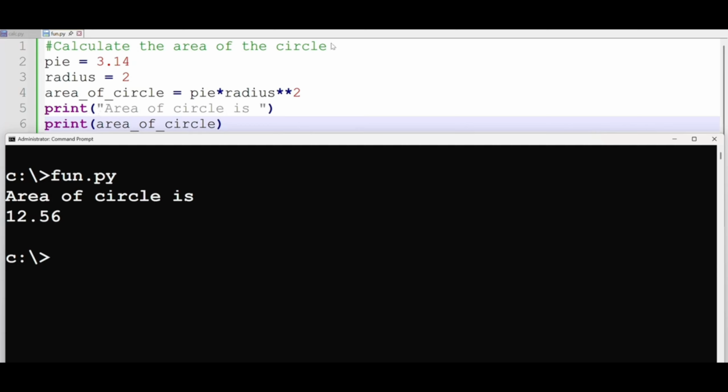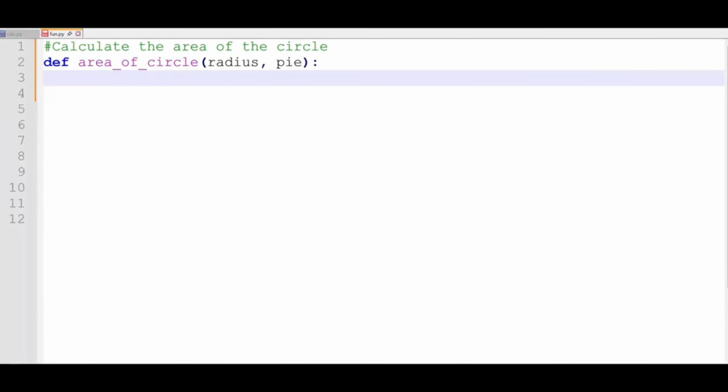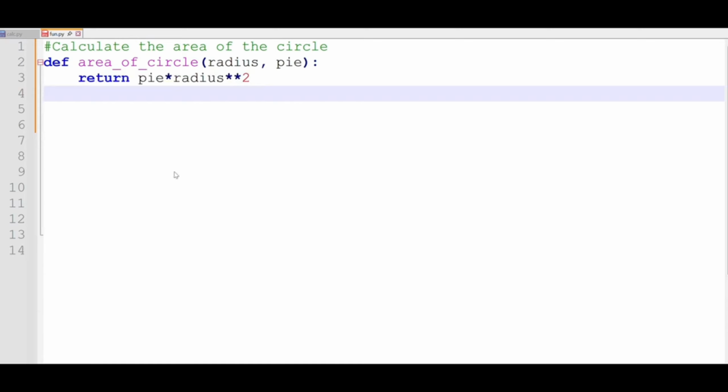Let's redo the same example using a function. This is actually useful when you usually calculate areas of circles, so you don't have to keep repeating the process. You can just do that by calling the same function. So here we have the function called area of circle, and we pass two parameters, radius and pi, and then we return whatever result we get by multiplying here.